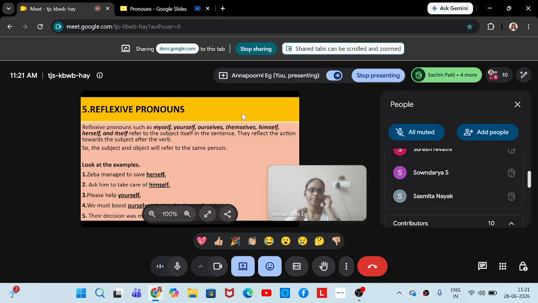It is a command. So we know that in commands and orders, the subject will not be mentioned. The subject will not be written directly, but there is a subject that goes without saying: it is you. So I am saying, you ask him to take care of himself. Here you is the subject, but the reflexive pronoun that we are using is himself, not yourself. The reason is I am asking someone to take care of himself or herself. So I am asking you, please ask him to take care of himself.